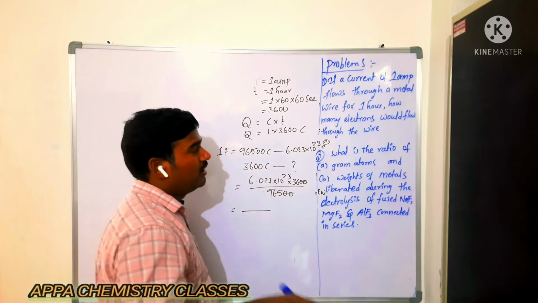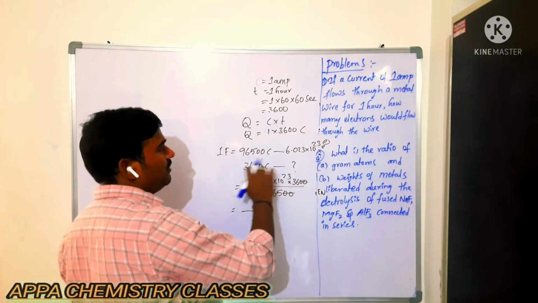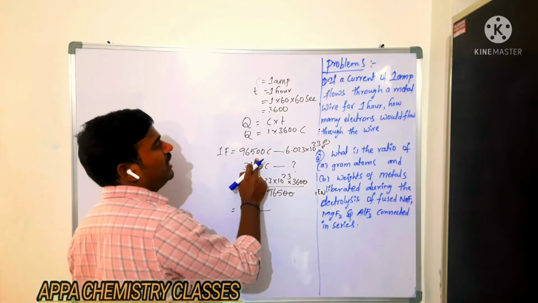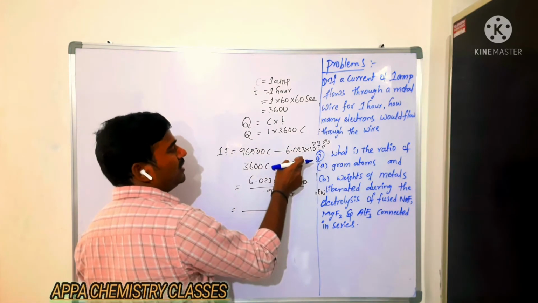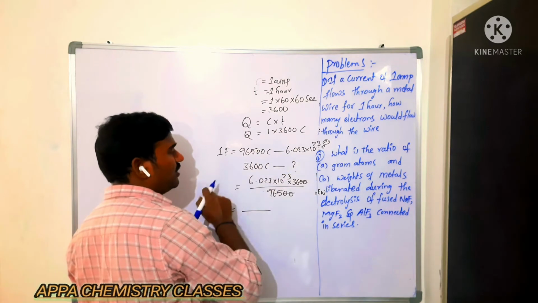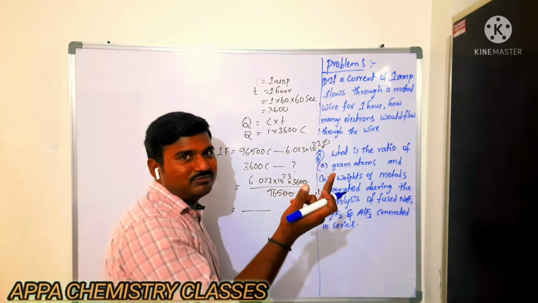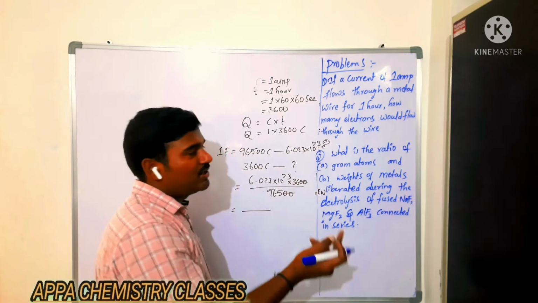Is that clear? So in an easy manner, if you know the charge, you can give the relation there. 1 Faraday, 96,500 Coulomb, is equal to 1 mole of electrons, that is nothing but Avogadro number of electrons. So you have this charge. For that, how many electrons will it be? By doing cross multiplication, you will get the answer.